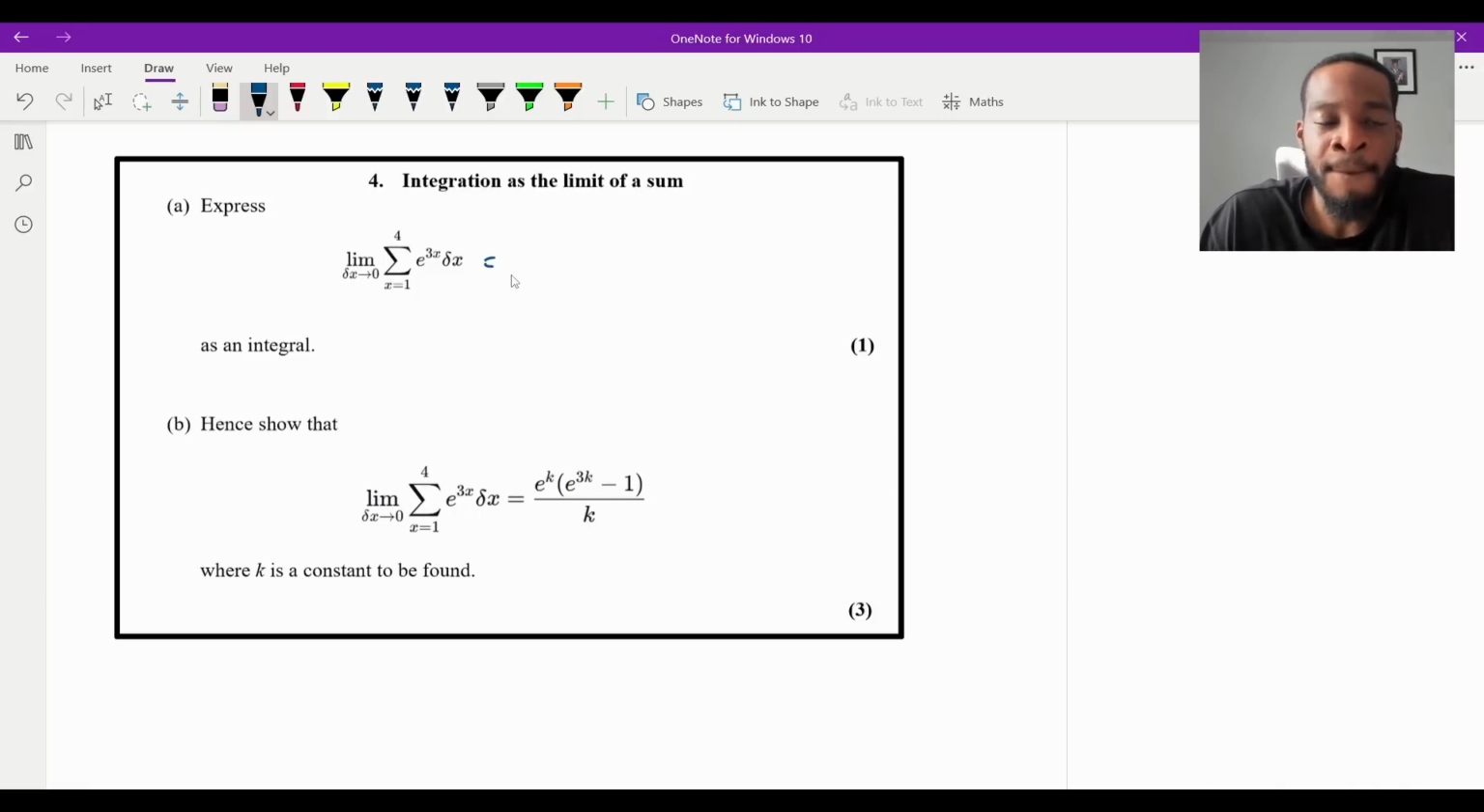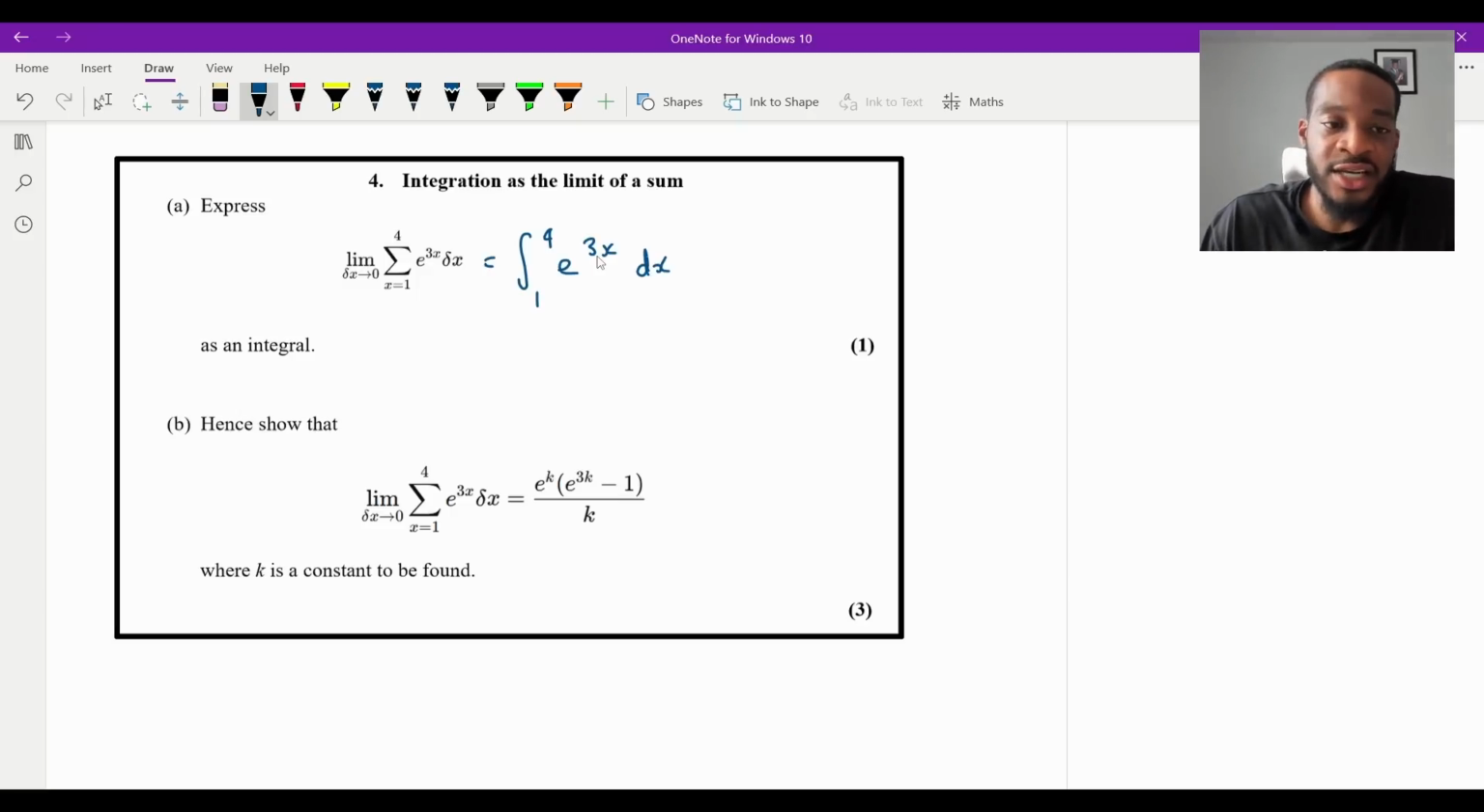I shouldn't have actually, but this is just going to be the integral between 1 and 4. It's a definite integral of the function, I should say, of e to the 3x dx. And that is literally it. That's why it's only 1 mark. So make sure you get this if it comes up in an exam.